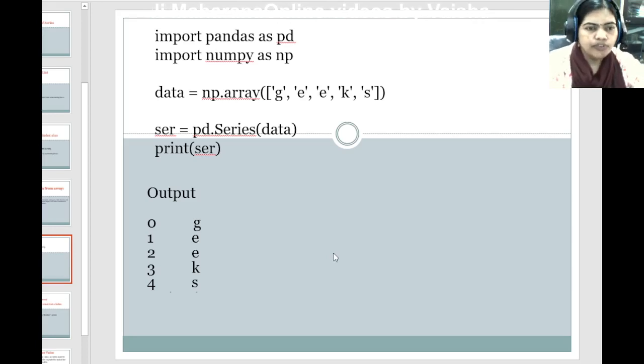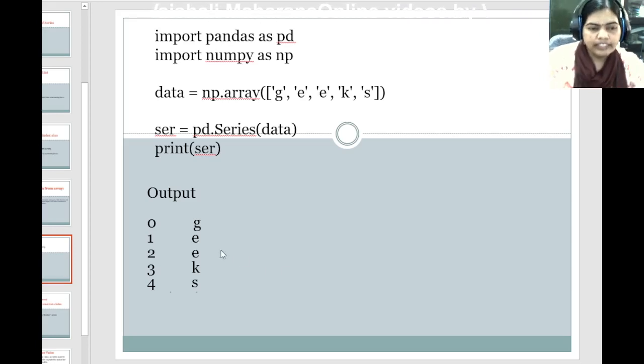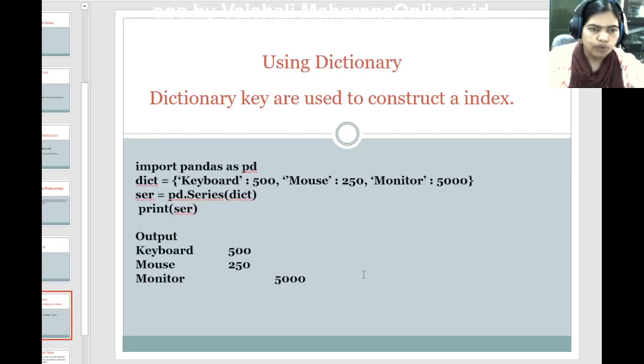Now, using np.array, one array is created using the value geeks. This array is taken as the argument in the series method, that is pd.series, including data. Finally we have got our series with the name ser. Now if we print ser, we get the output as the elements of the series, geeks, and its index values 0, 1, 2, 3, 4.